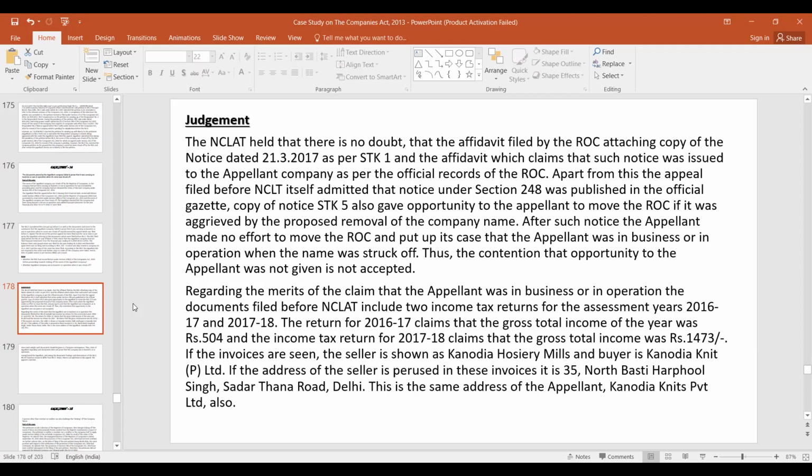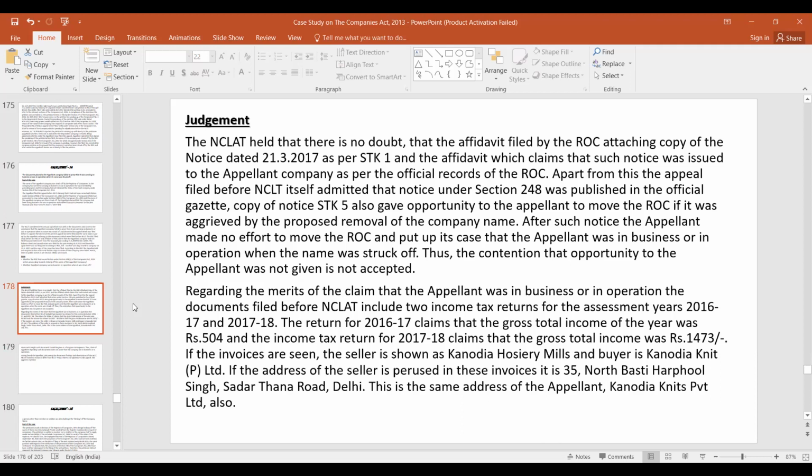So the date on which it is being published is the date of dissolved, the company is dissolved, right, sir? Dates are not here actually. Okay. But our ROC put sufficient proof that they had given sufficient notice.